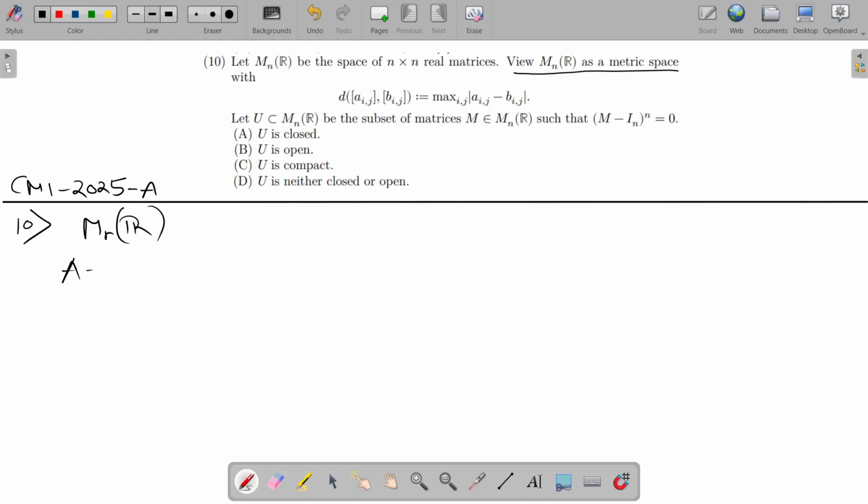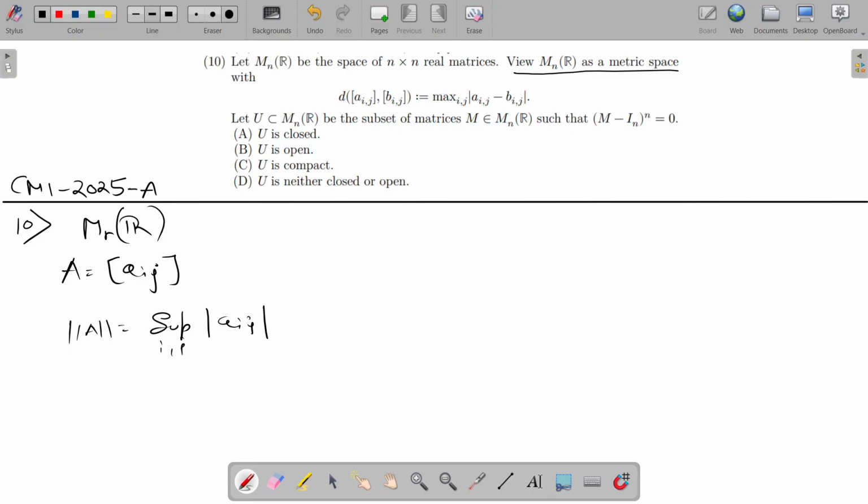So if A is something like A_ij, then the norm of A will be nothing but the supremum over i, j of |A_ij|. Since it's finite dimensional, the supremum will be achieved, so we can also write max in place of supremum.